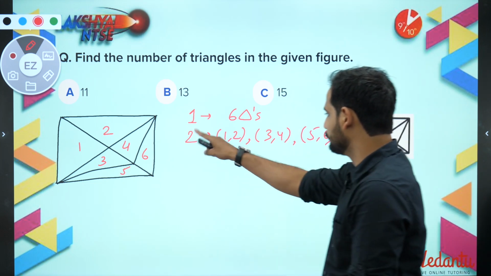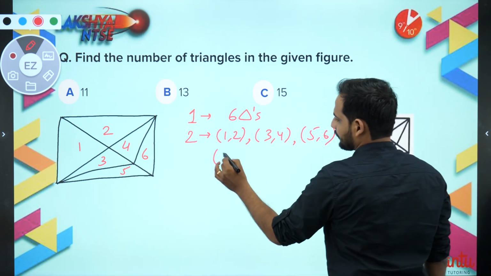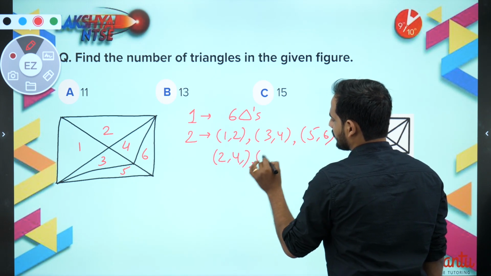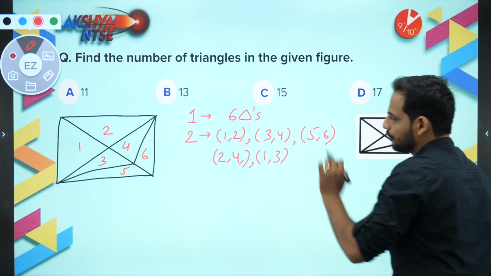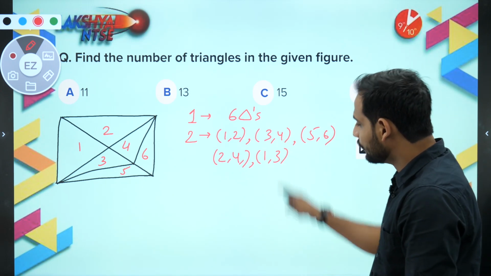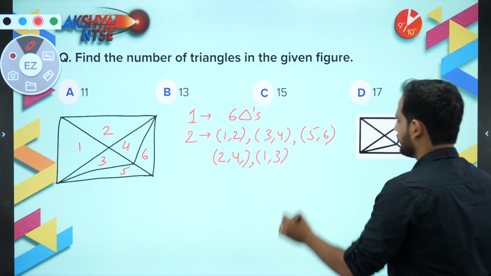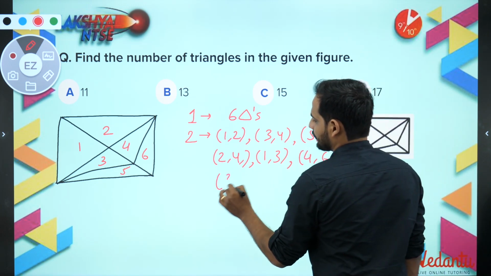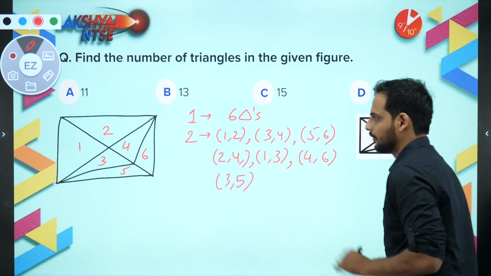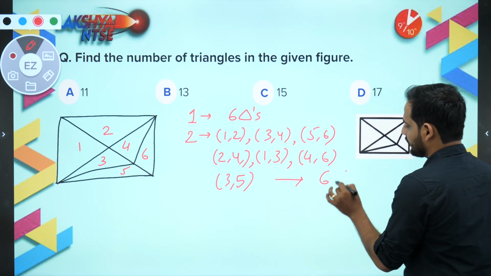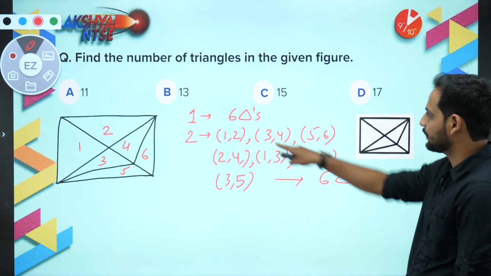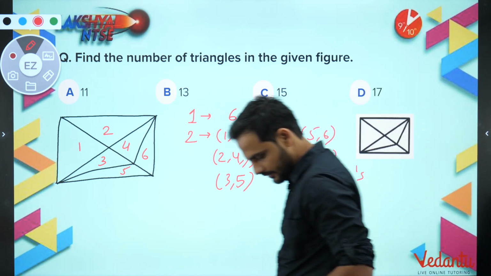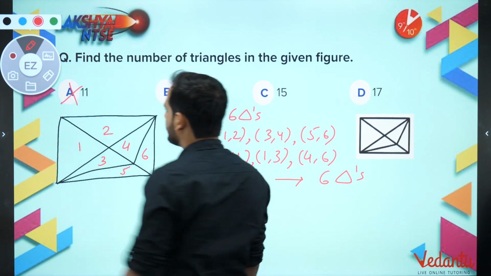Then 2, 4, 1, 3, 4, 6, 3, 5. Is there any other possibility? No sir, all these. So when I combine 2 figures, I am getting 6 triangles. Now see, 6 plus 6 is 12. So 11 cannot be the answer.